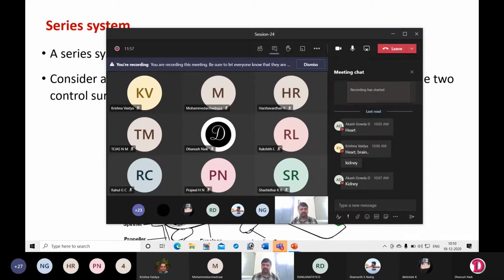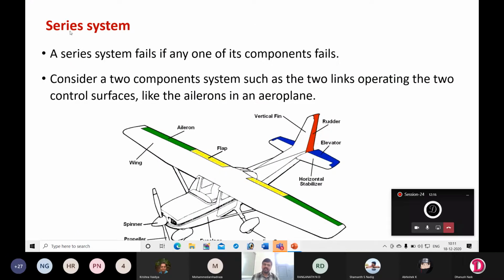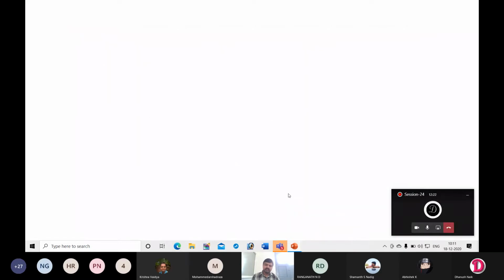So that means out of the two links of the aileron, if one fails, then you cannot run the aircraft. That means both must work. If one fails, the entire system will not work. So this is one example of components in a series system. Both have to work, that is the meaning.